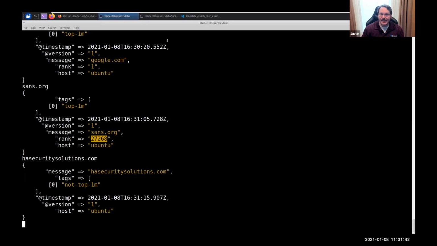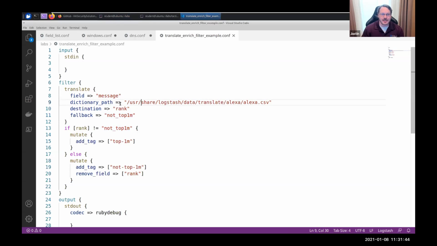So that can be any file. This technique works well, maybe up to files that are 100 meg. I don't know if I would go past that. Like you could download threat feeds that are 100 meg or less, and it would work well with this. Like IOCs, things like that. Here I did the Alexa top 1 million. This really is actually really small. So don't go past maybe 100 meg. It won't work all that well.